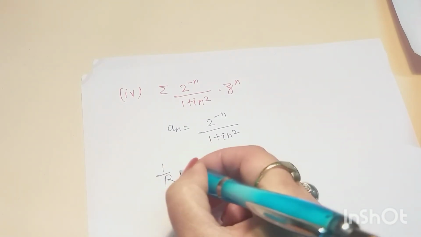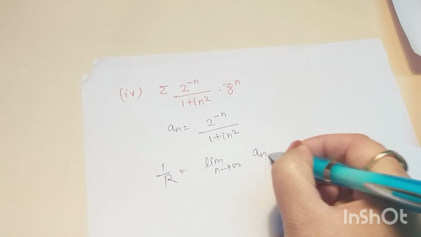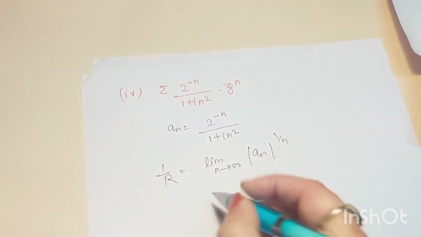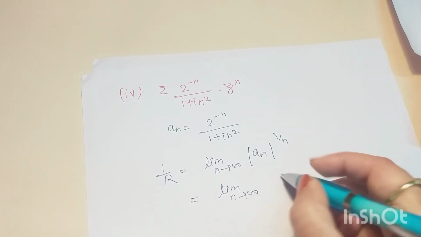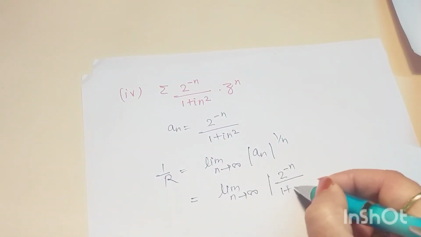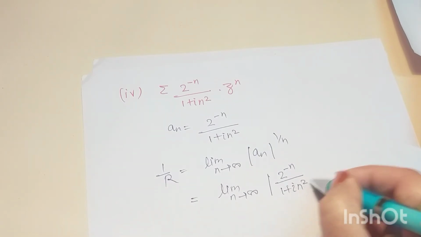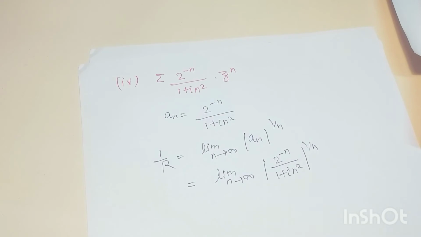So 1 by r is equal to limit n tends to infinity mod of a_n to the power 1 by n. That means limit n tends to infinity mod of 2 to the power minus n divided by 1 plus iota n square, to the whole power 1 by n.